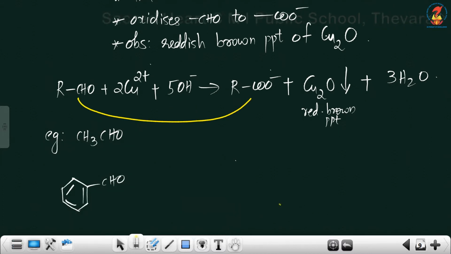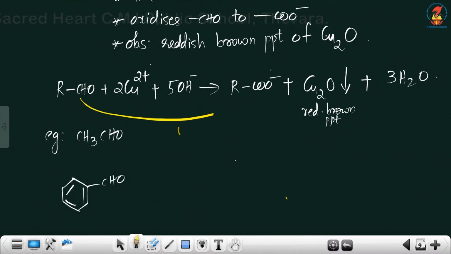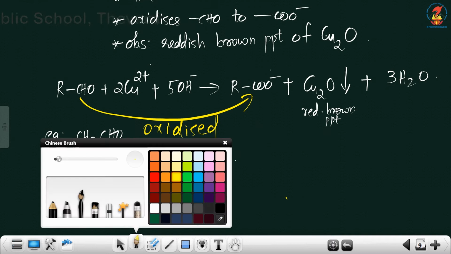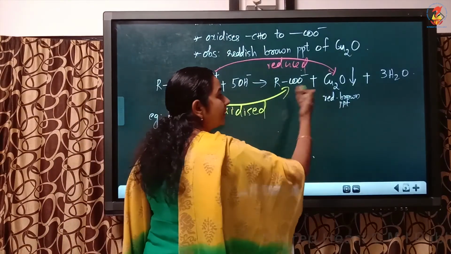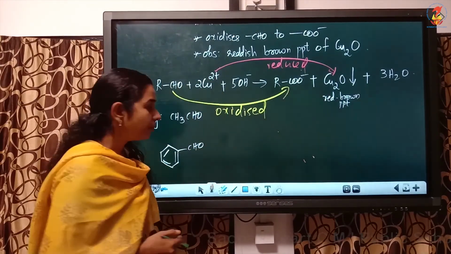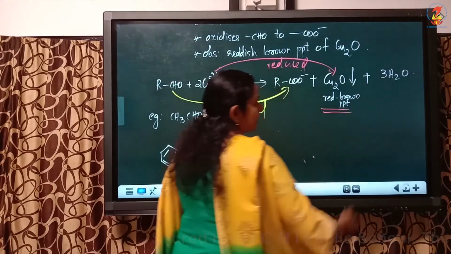The aldehyde will be oxidized to carboxylate anion, and what happens to the reagent itself? Cu2+ is reduced to, note down all these points, the chemistry is very important. The reagent, being an oxidizing agent, itself is reduced to the reddish brown precipitate of cuprous oxide.